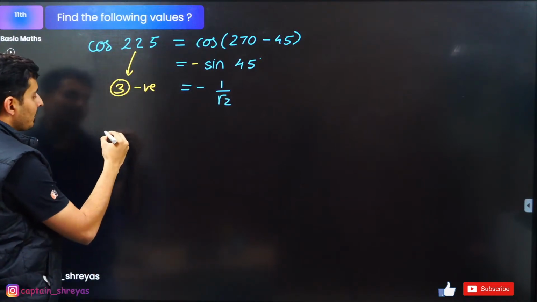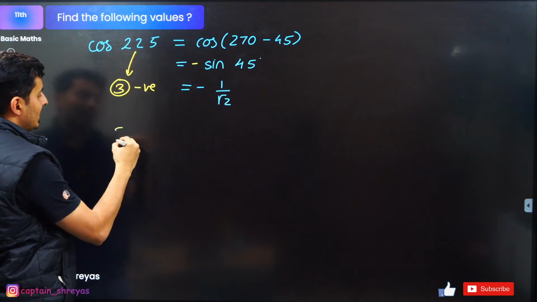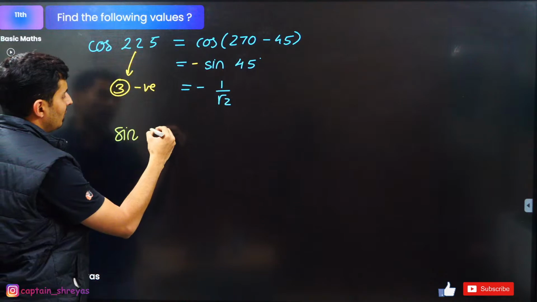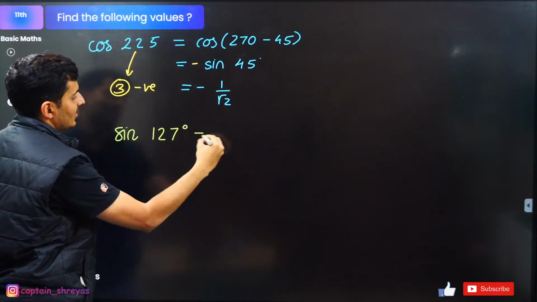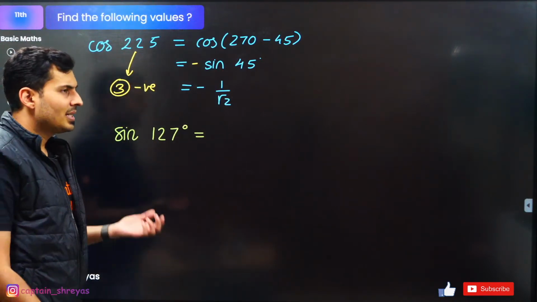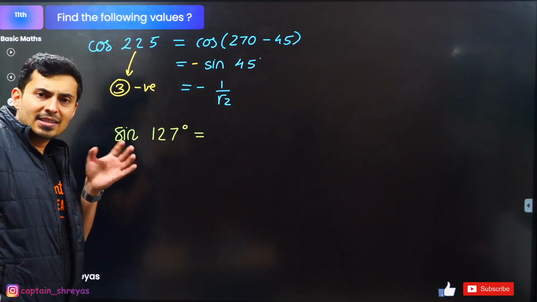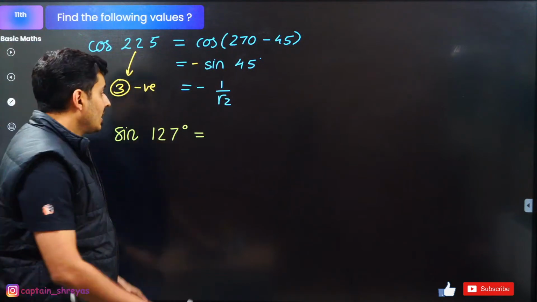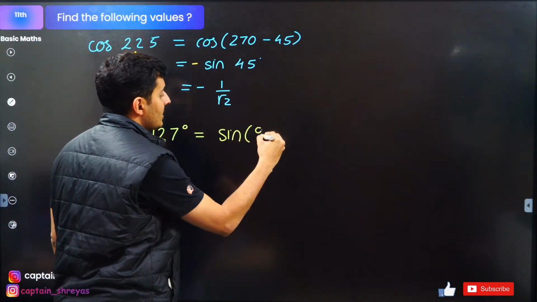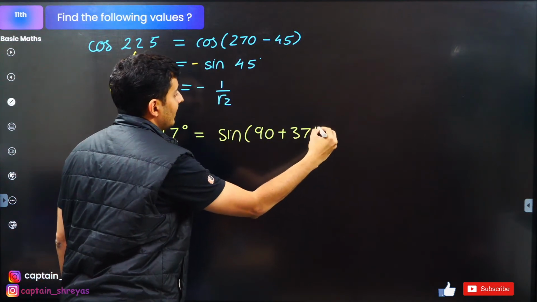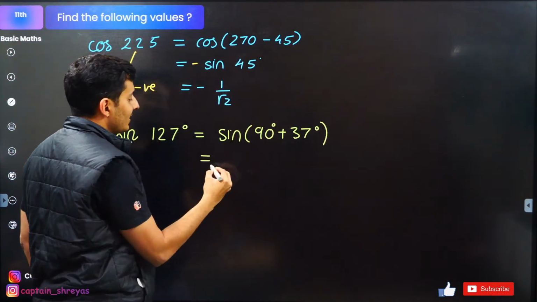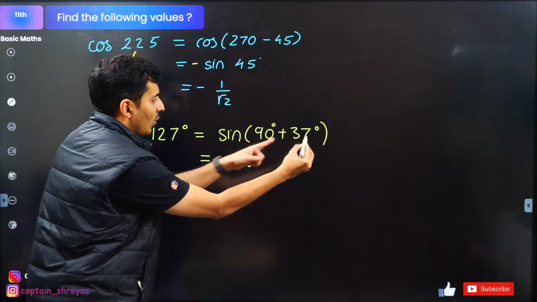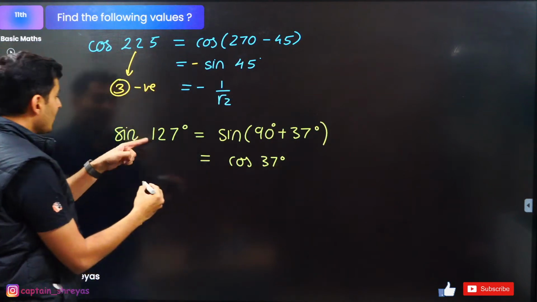Let's say sine of 127 degrees. Can I write it as something? Yes, I can write it as sine of 90 plus 37 degrees. When I see 90, immediately sine will convert into cos. Whatever is remaining will come over here.